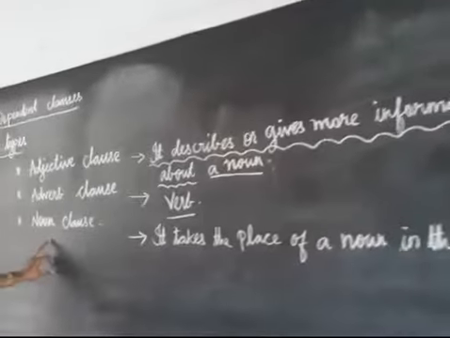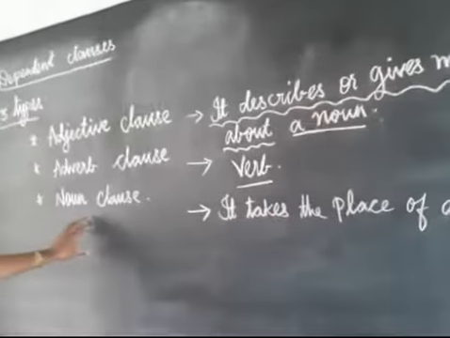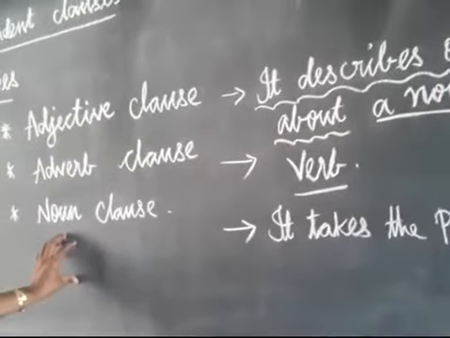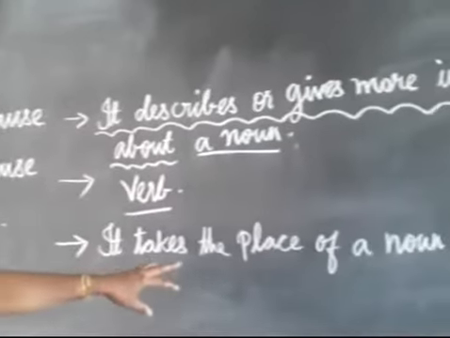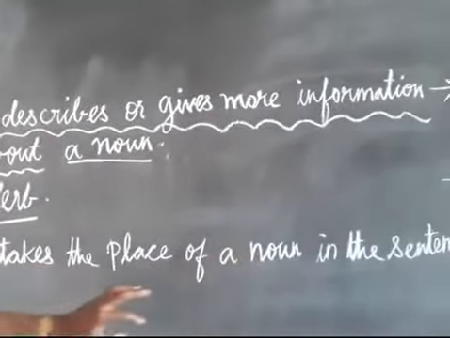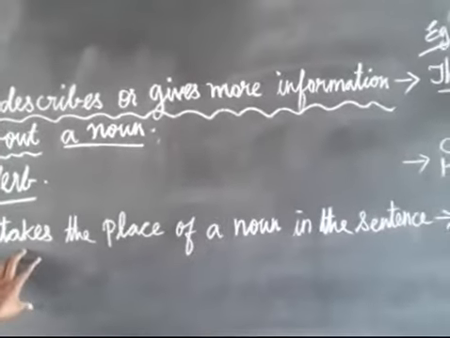Then the third one you see here is the noun class. Noun you know it already. That is a subject; we say that naming words are called nouns. It takes the place of a noun in the sentence. Classes, we know it very well.